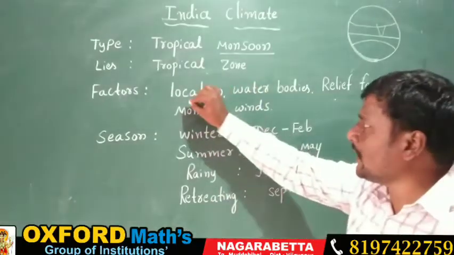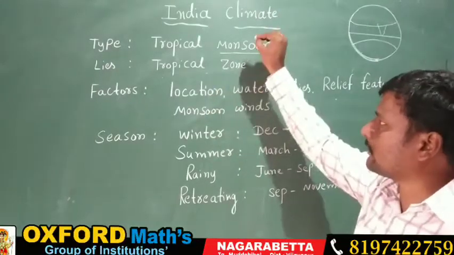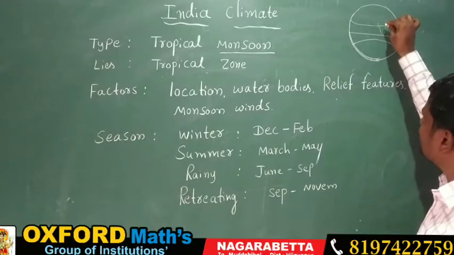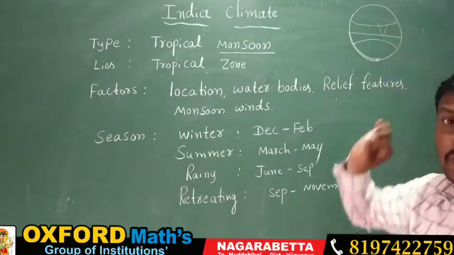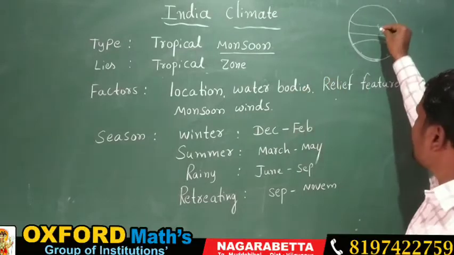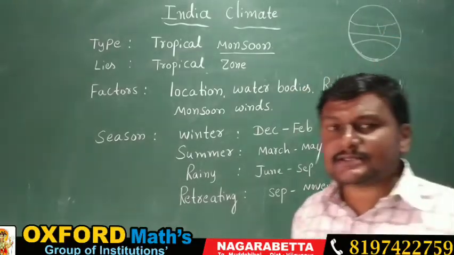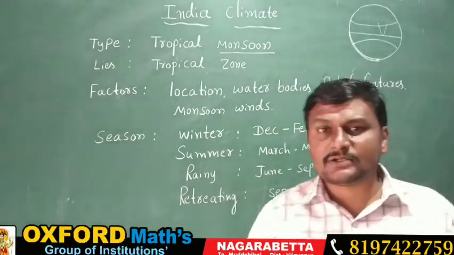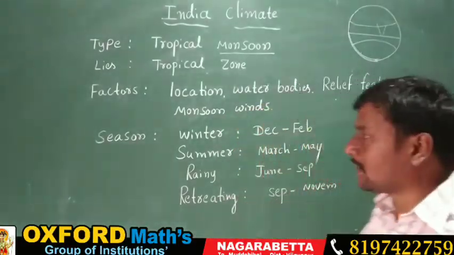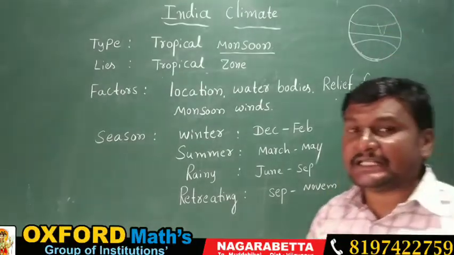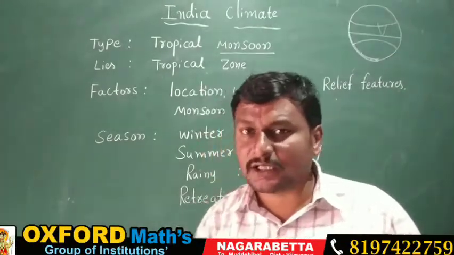Let us study how the location supports the climate. I told you where India is located, in the northern hemisphere, that too in a tropical zone. And water bodies. So India is surrounded by water on three sides. That's why India is called a peninsula. So these water bodies also influence the climate conditions in India.